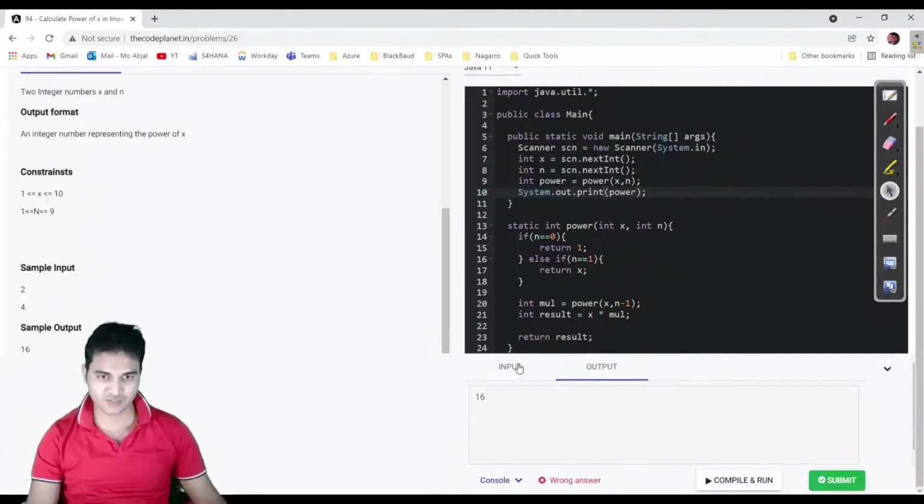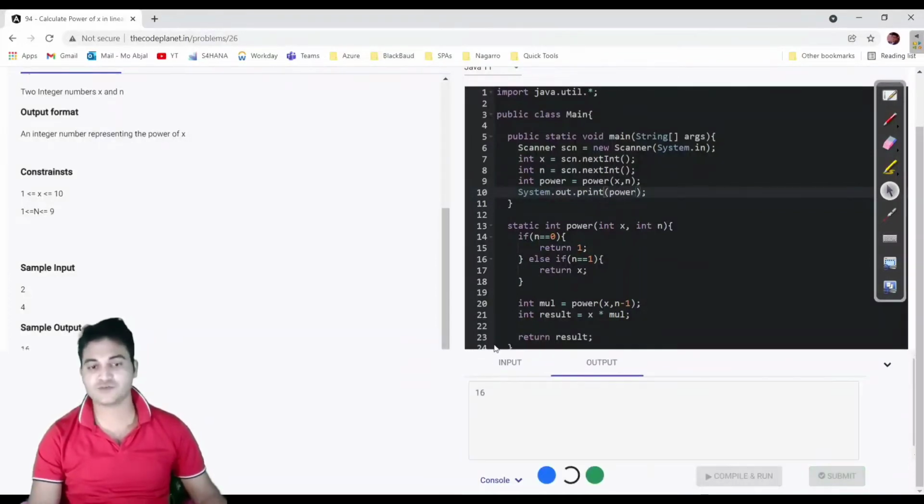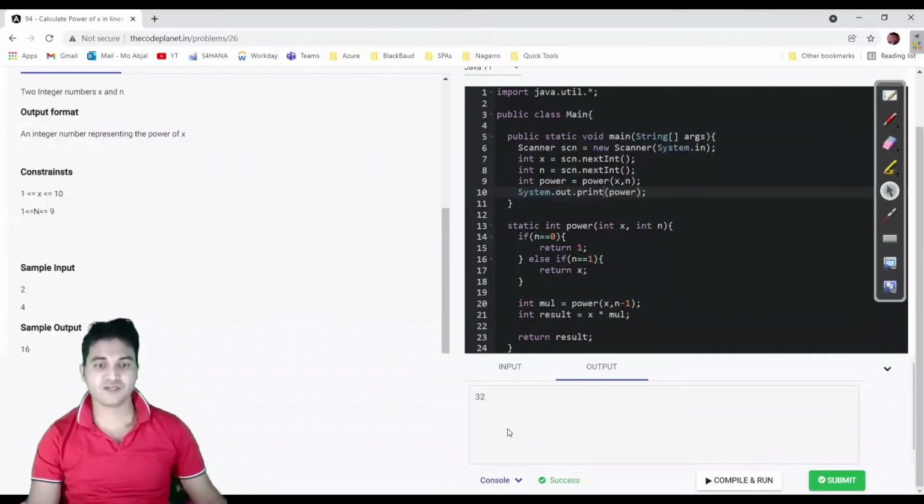Still it is showing the wrong answer, but do not go on that part. There might be some issue in this compiler. I am going to fix it also, and we'll see what the exact issue is. But we are getting our output correct. That means let us run it for 2 raised to power 5 also. So as you can see, we are getting success, 2 raised to power 5 is 32.